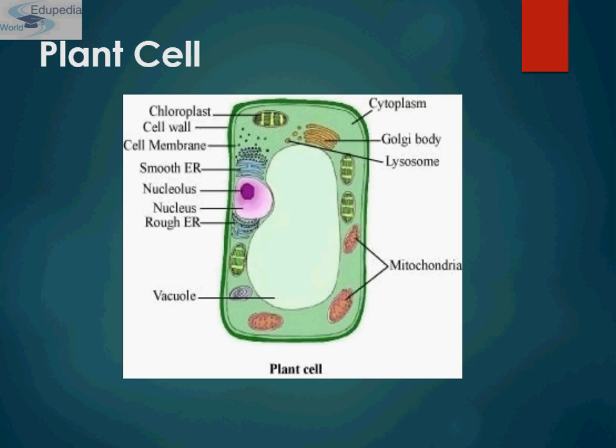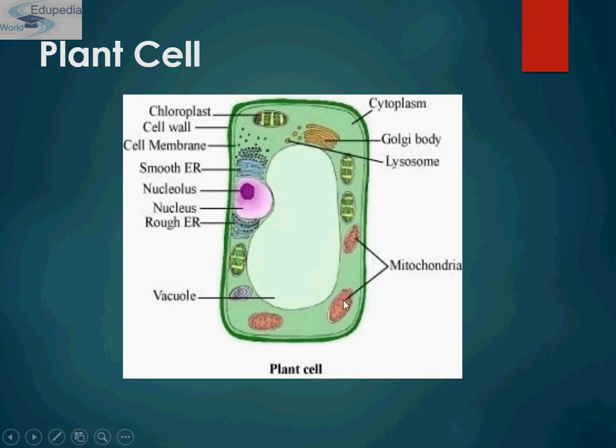Then just behind the cell wall, the cell membrane is there. Cell membrane is also known as plasma membrane. It lies just inside the cell wall. Even an animal cell also has a cell membrane. And then comes cytosol or cytoplasm.